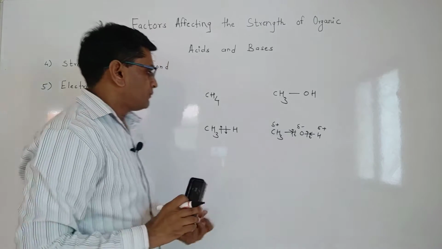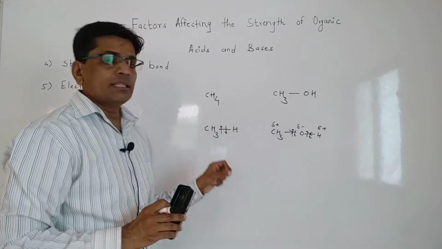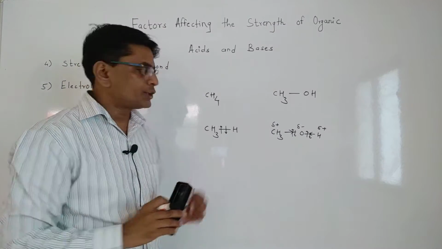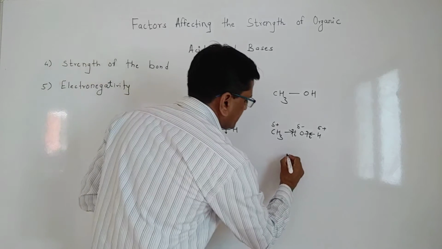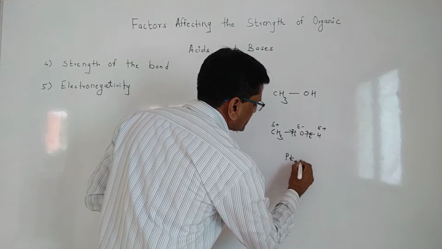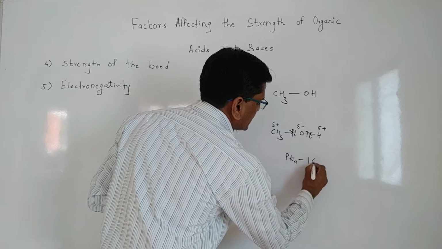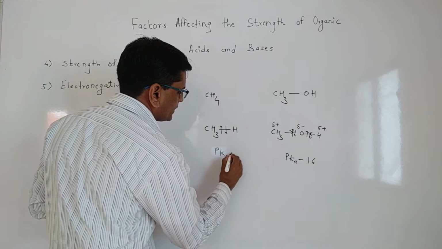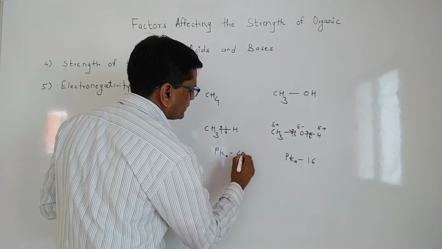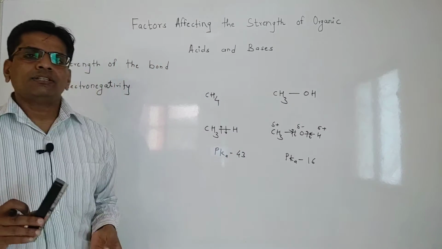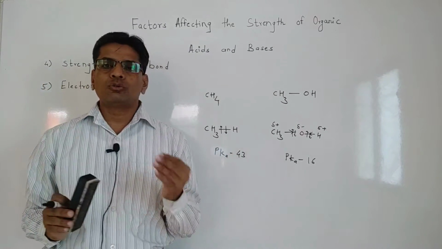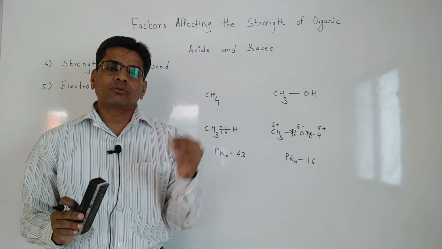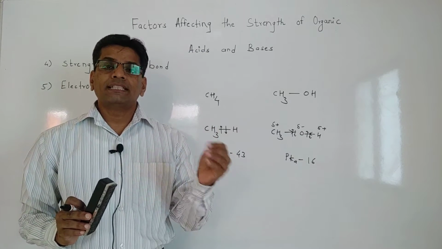So when we consider the pK value for these two molecules, the pK value for this molecule is 16 and the pK value for this molecule is 43. And you know that those molecules which have low pK go towards the acidic nature.